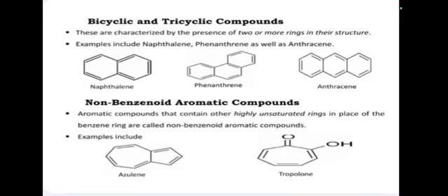Three rings present means tricyclic compound. For example, a bicyclic compound is naphthalene. A tricyclic compound example is anthracene, where three rings are fused together, and phenanthrene also has three rings present.